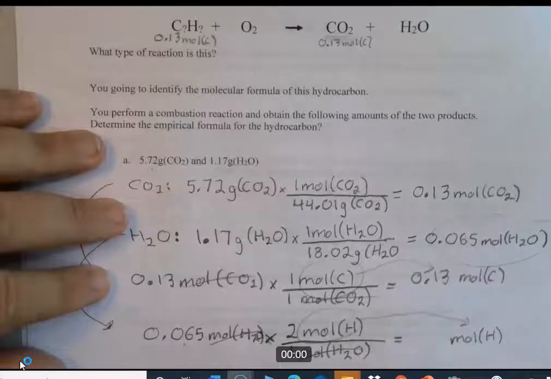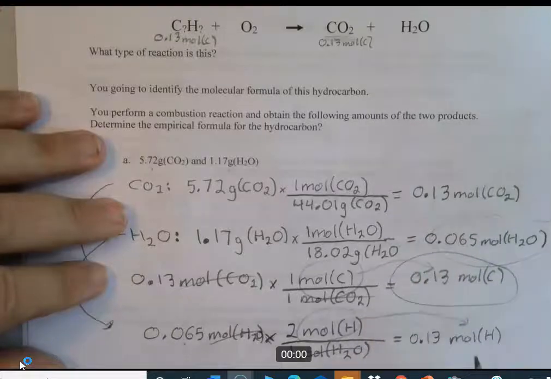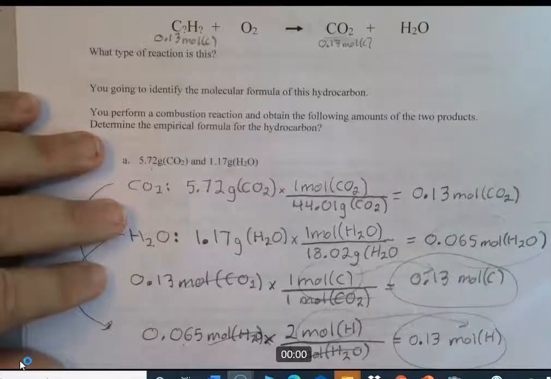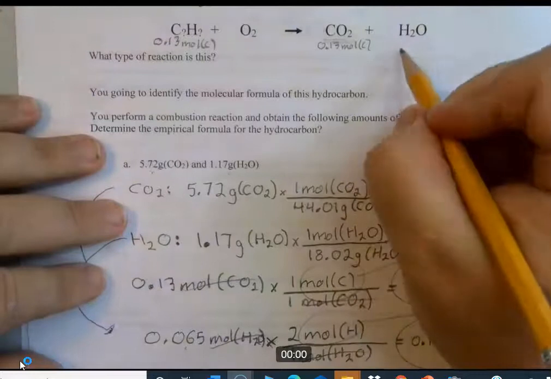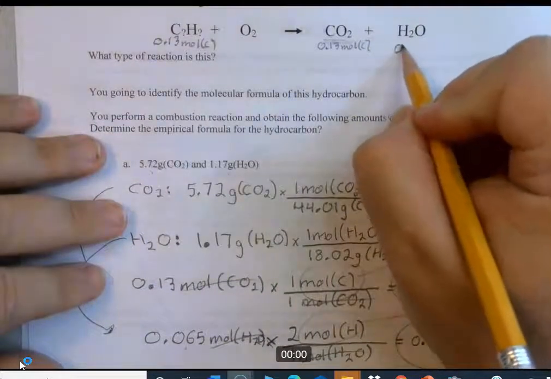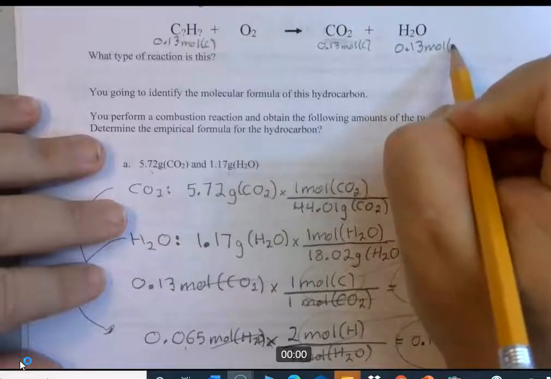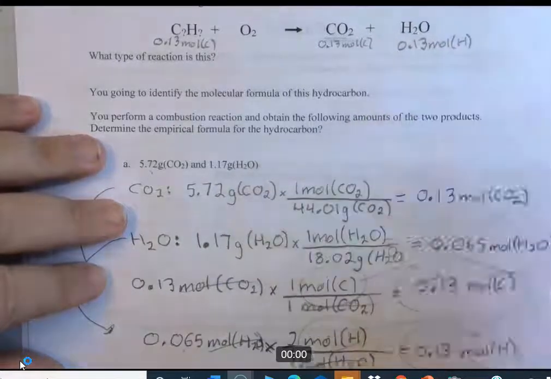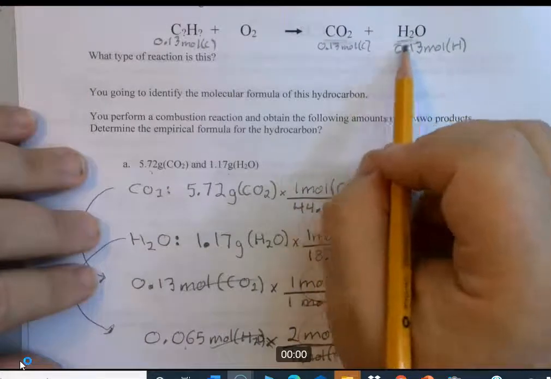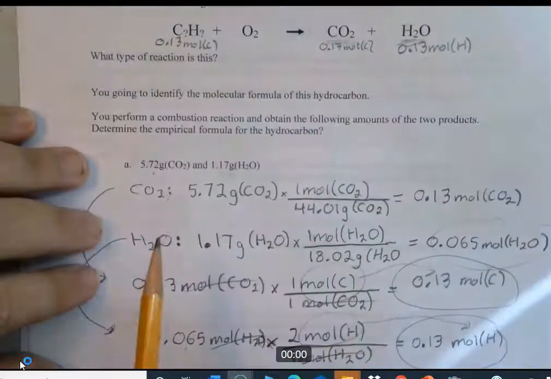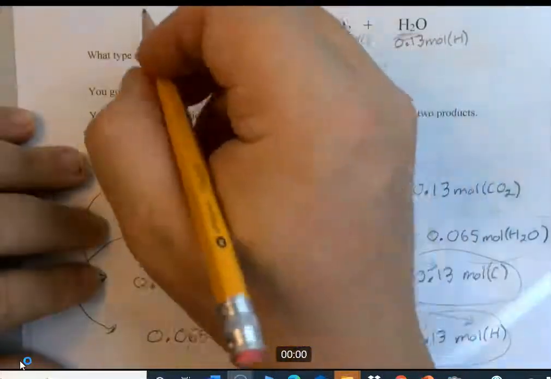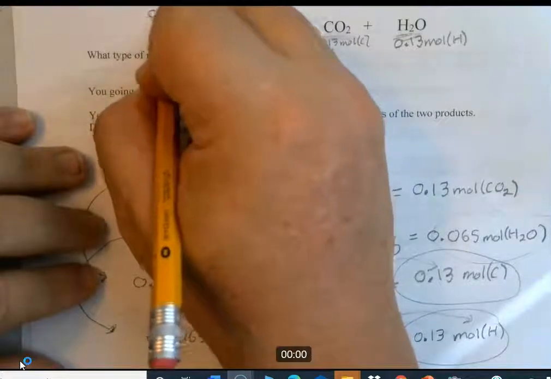And 2 times 0.065 is going to give us 0.13 moles of hydrogen. Okay, so we have 0.13 moles of carbon, 0.13 moles of hydrogen. All right, so that means over here we have 0.13. And that means all of the hydrogen you see there had to come from this CH compound. So that means over here, I'll write it up above, same thing.